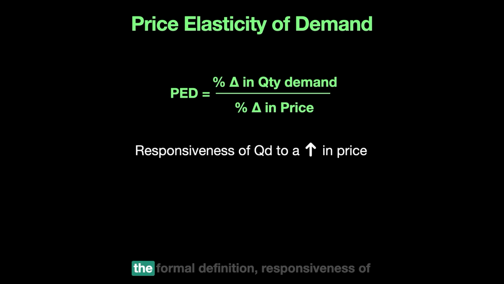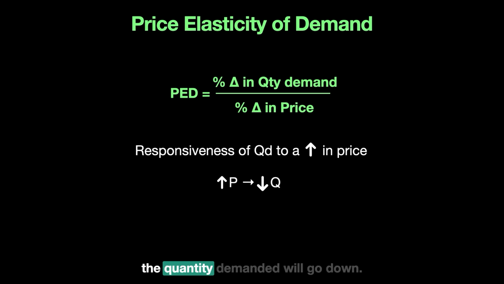Let's also write down the formal definition: responsiveness of quantity demanded to a change in price. So PED tells us how much your quantity demanded will change in response to a change in price. One thing we know for sure is that whenever the price goes up, the quantity demanded will go down, so there is an inverse relationship between price and quantity demanded.